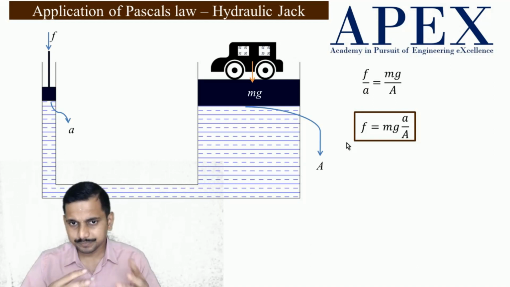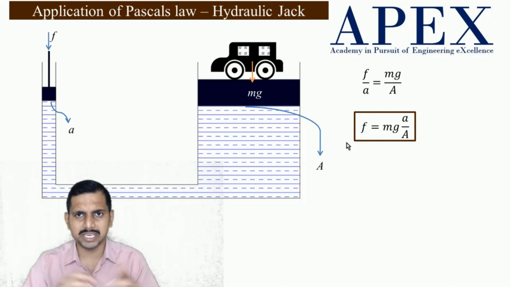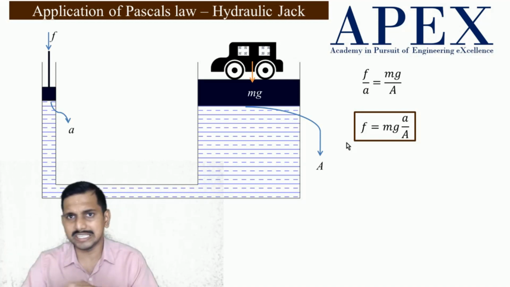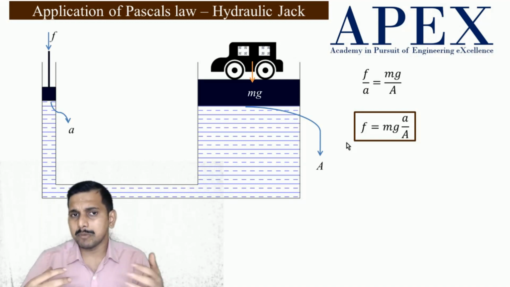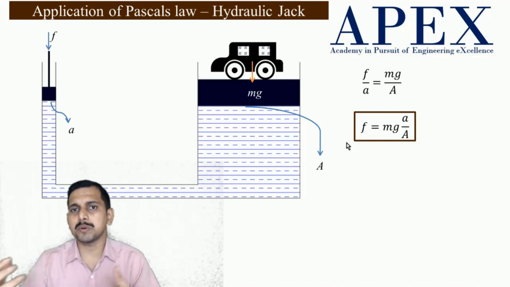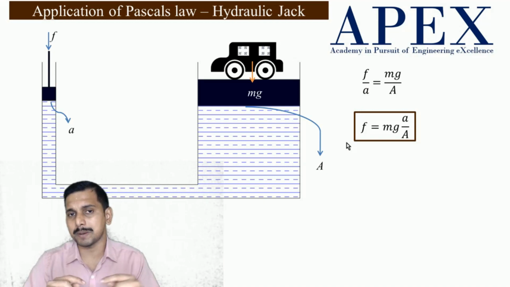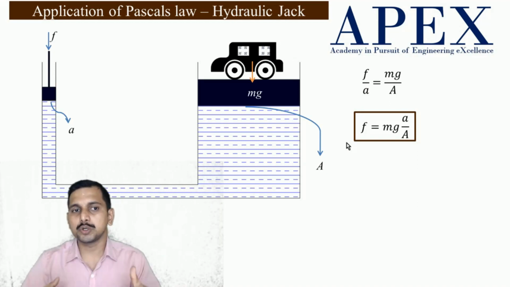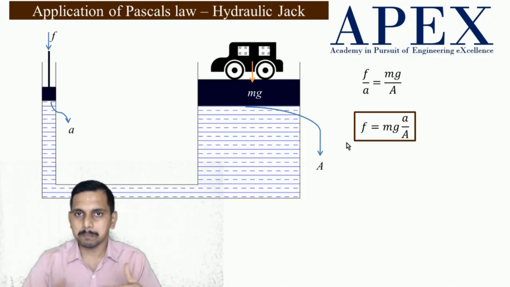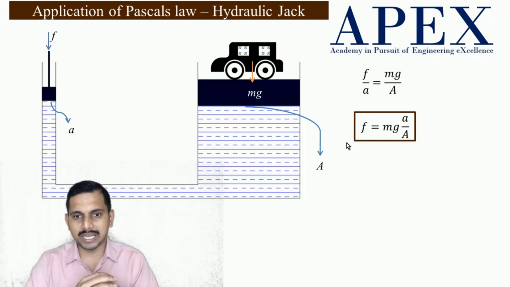For example, even the JCBs you see, they create large forces and you can see a cylinder there. The amount of force generated is proportional to the pumping power or the pressure that is created in the compressor. That is very important. Not exactly the pumping power, because in a pump the increase of pressure is small compared to the compressor. So here a compressor is used to increase the pressure, and that pressure creates large forces when the area is very large.